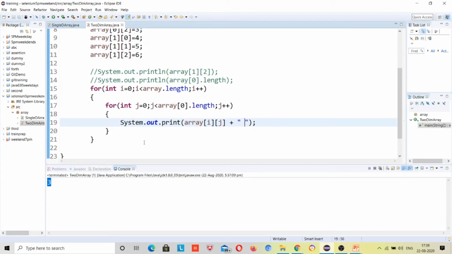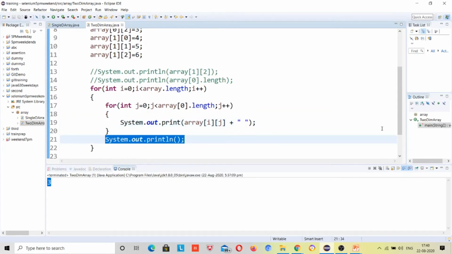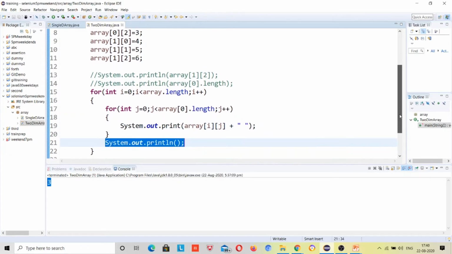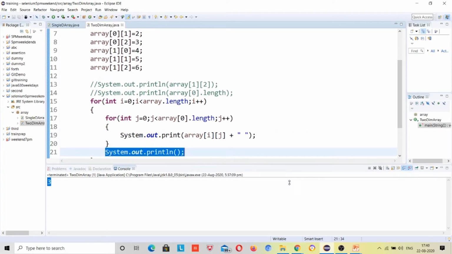After this inner for loop, I will give a line break, because this will print all the values present in the 0th index, right? ln means line break. Here I have removed the ln, and I want a line break after one array, index 0, is completely printed, right?